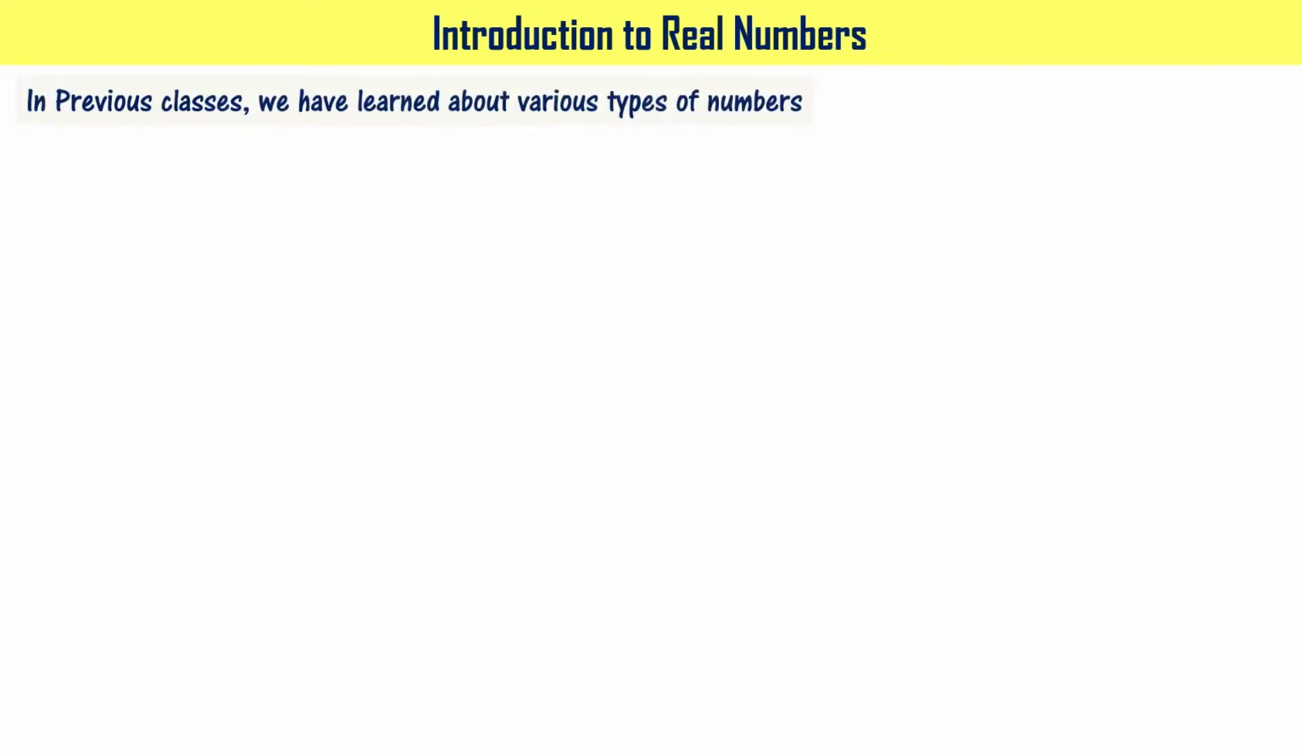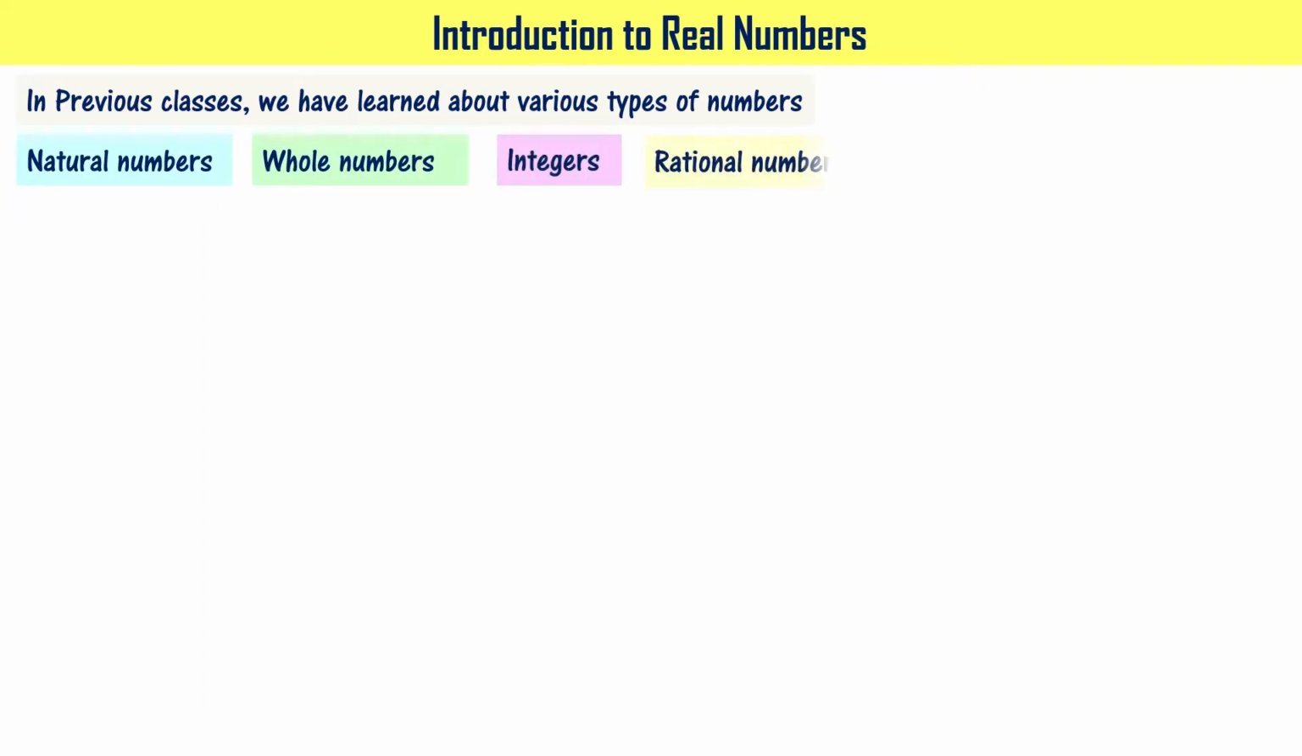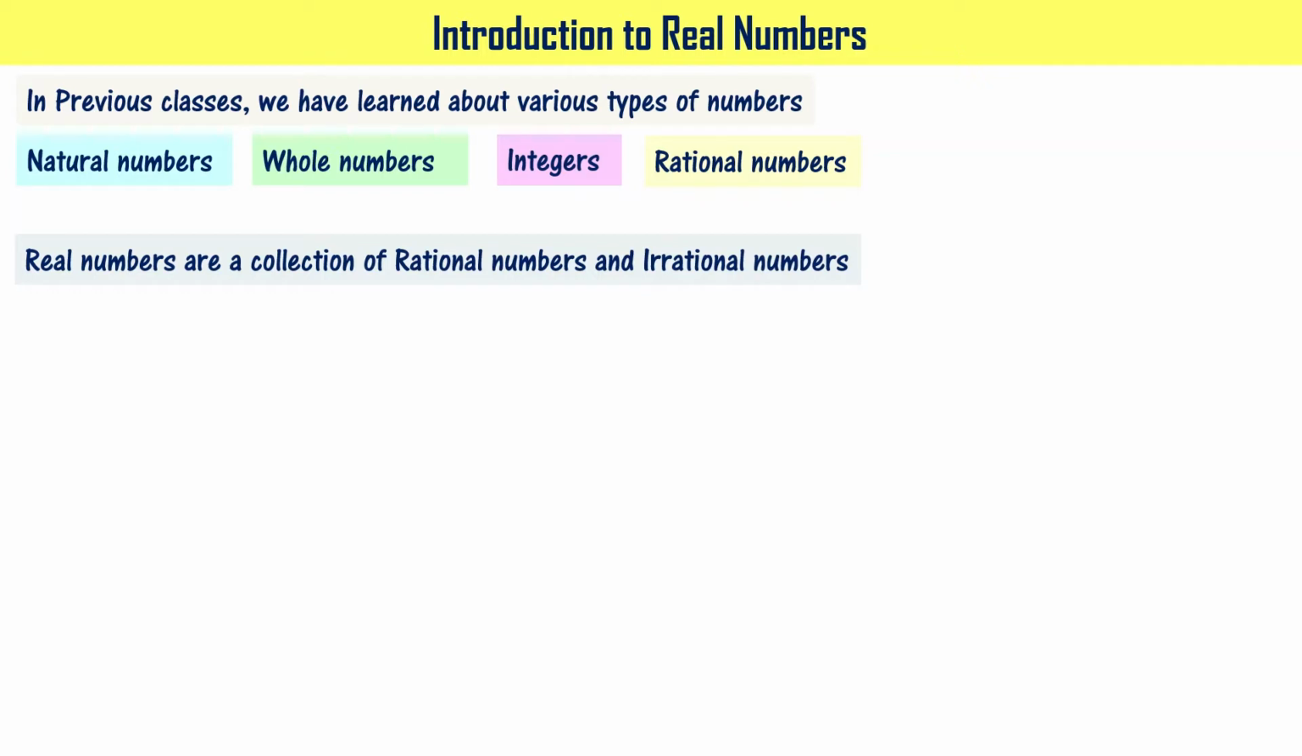In earlier classes, we have learnt about various types of numbers: natural numbers, whole numbers, integers, and rational numbers. Right? Don't worry, even if you can't recall these numbers, we are going to discuss all of these in this video. Please note that real numbers are a collection of rational numbers and irrational numbers.